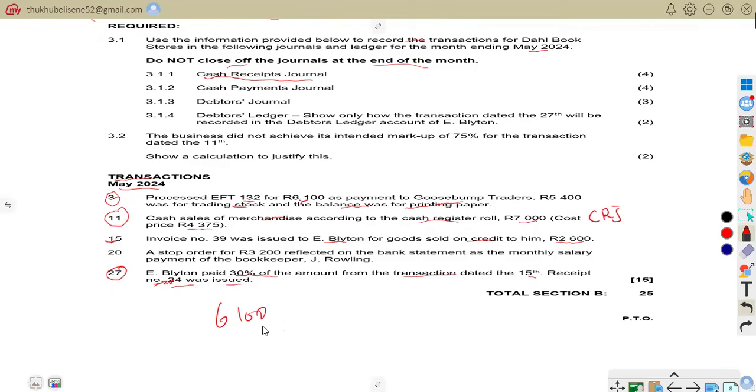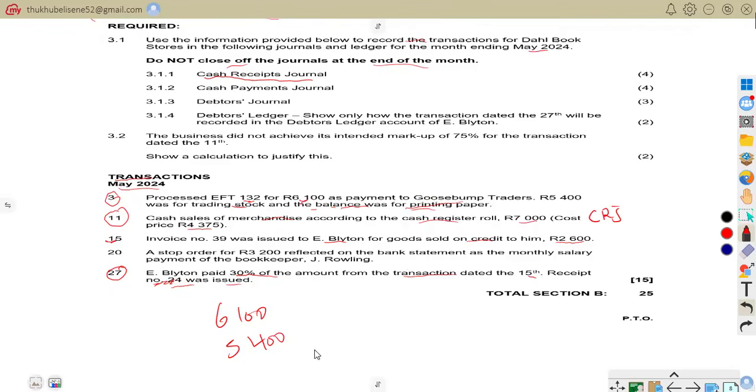And then we have trading stock, which we are told is 5,400. We are told that 5,400 was for trading stock and the balance was for printing. So the balance was for stationery.